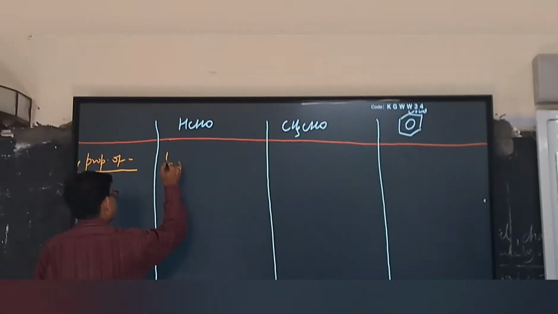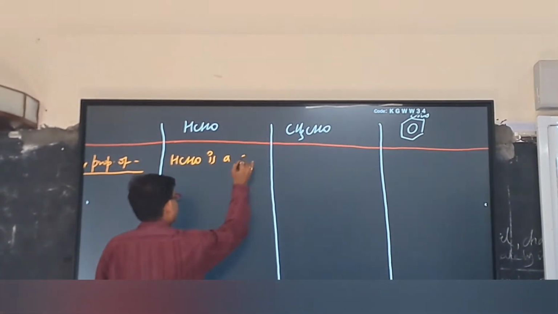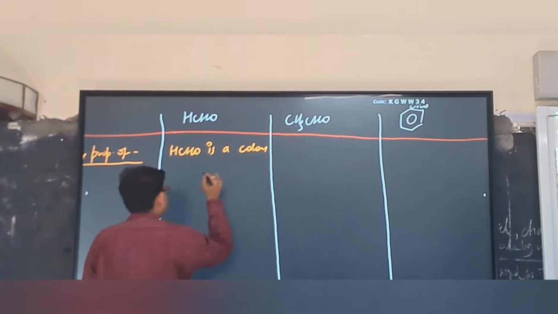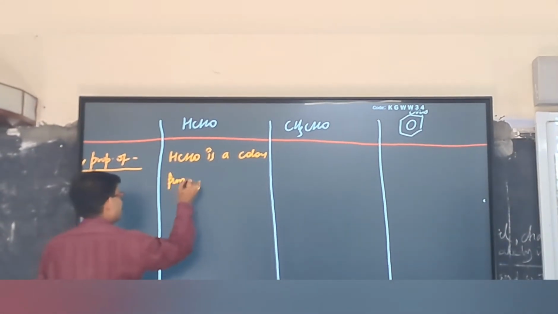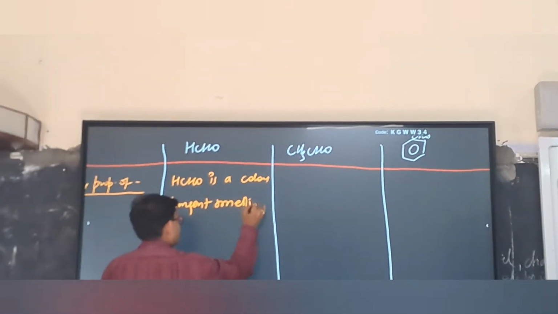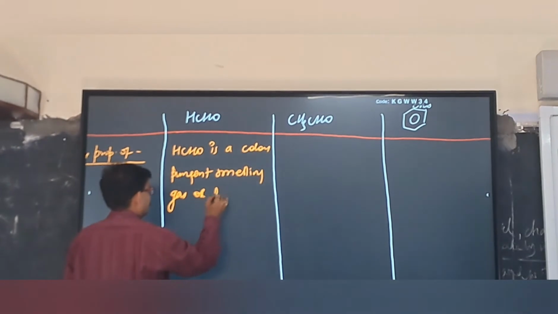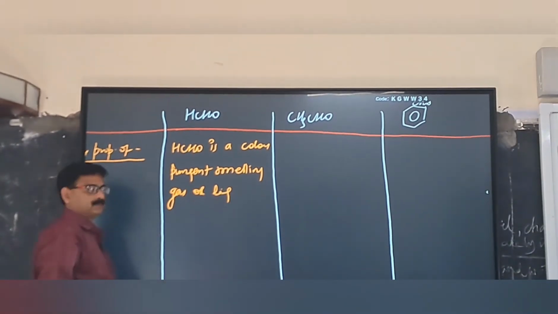So formaldehyde is a colorless, pungent smelling gas or liquid. In the lab, it is also available in the liquid form.